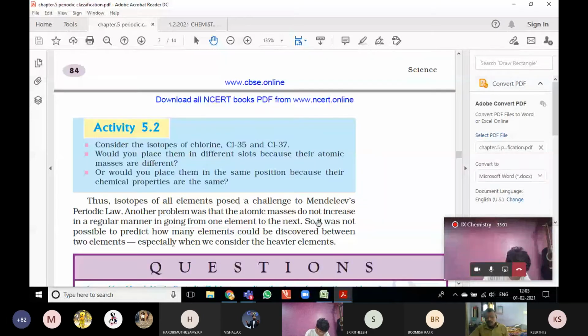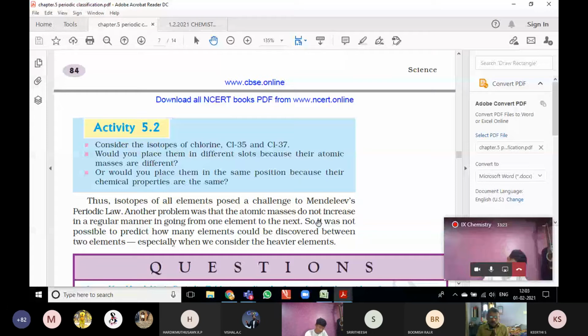Another problem was that, as we have seen before, in his periodic table he had to accept some variations of atomic masses. That is, some elements with larger atomic masses were placed before those with lower atomic masses. There were some anomalies. Another problem was that atomic masses did not increase in a regular manner going from one element to the next.